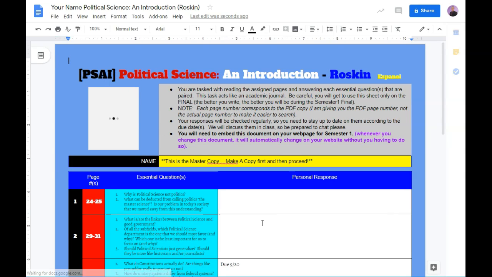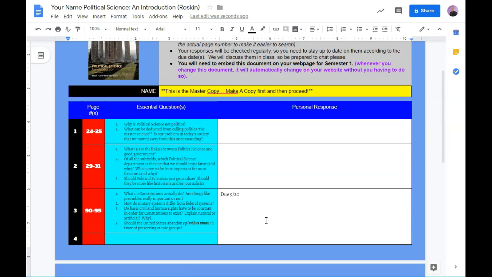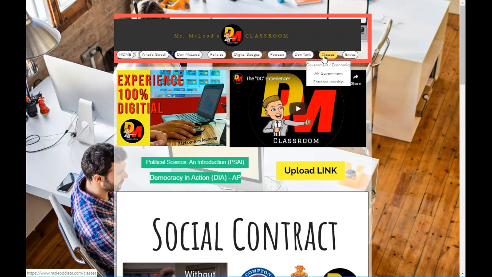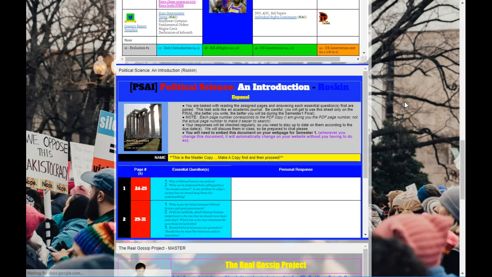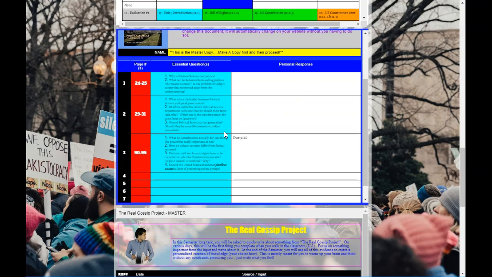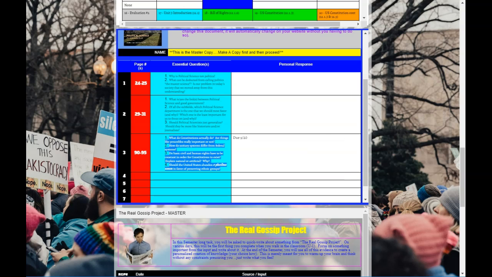Now you can go write things, and you'll add these all the time. Okay, so very easy. So you have your master copy now. You're good to go. It's yours. How you know, too, if you go to your classes, so let's say we're in Government Econ, and I want to see what we're writing on each week, I can go down to a master copy list, and I can see the questions there. And all I would do is I would just come over here, copy it, and then go over and paste it.